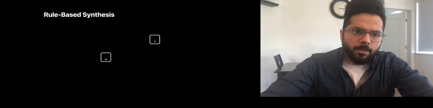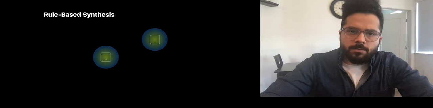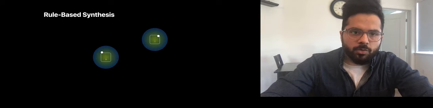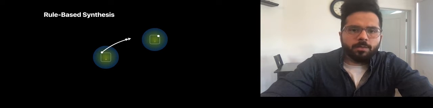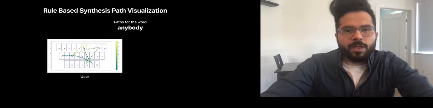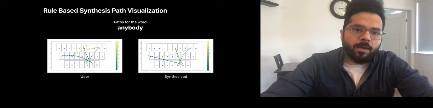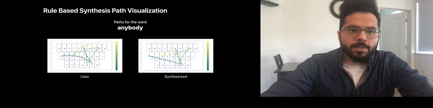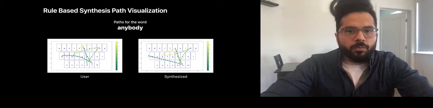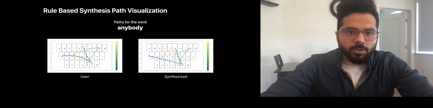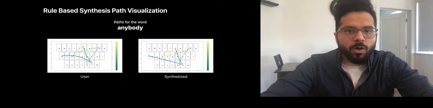Before we jump into talking about the GAN architecture, let's briefly look into how we synthesize rule-based data. We synthesize path segments by sampling start and endpoints from a Gaussian distribution around the keys and join them using a spline function. Let's take a look at the output produced by the rule-based path synthesis algorithm. On the left, we have the path for the word anybody as input by the user, and to our right, we have the same word generated using our rule-based synthesis algorithm. As we can see from the figure, the synthesized example looks a lot smoother and is almost perfect when it comes to how a path looks.